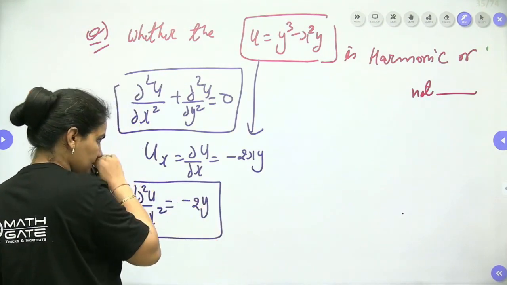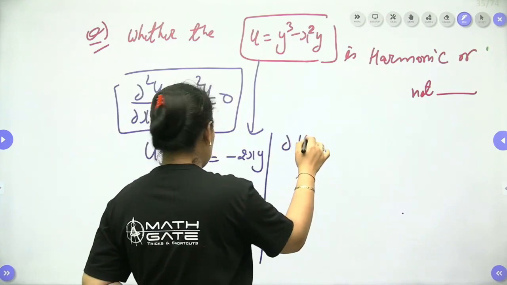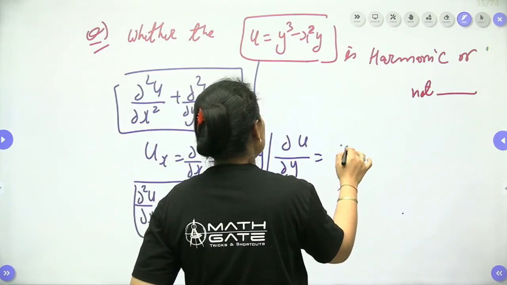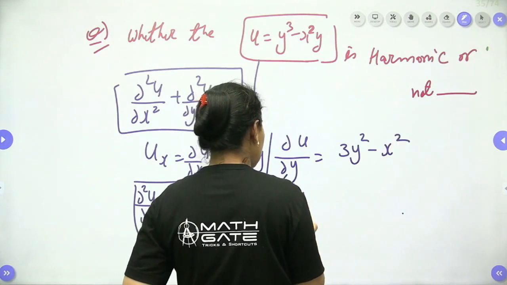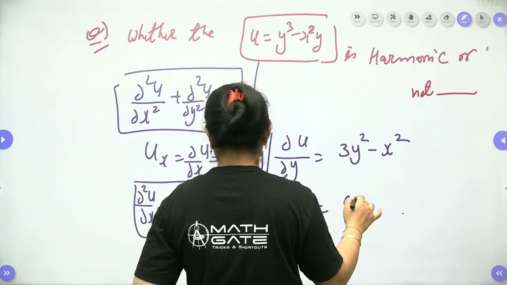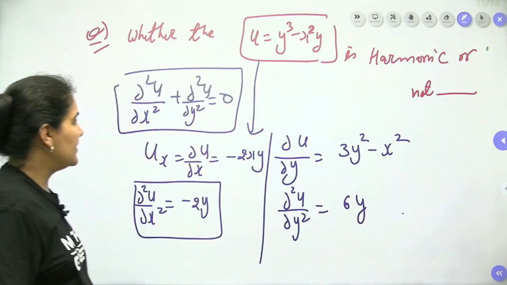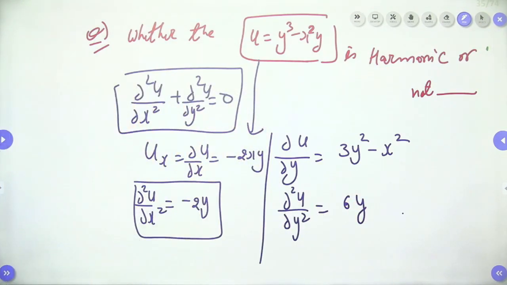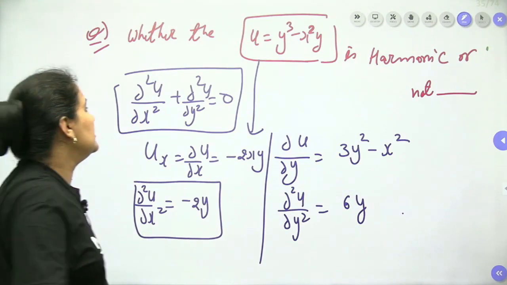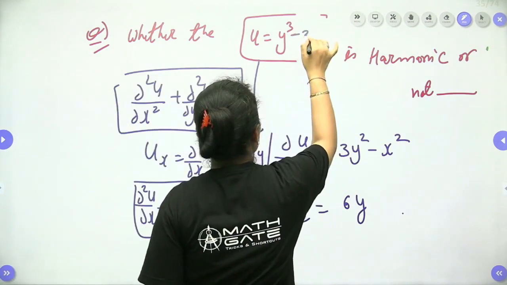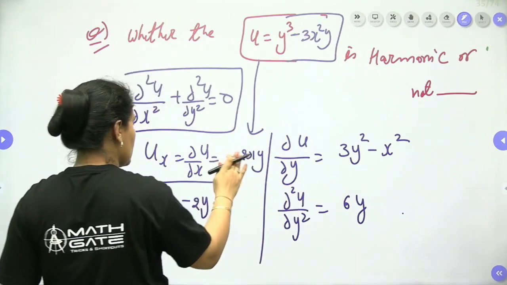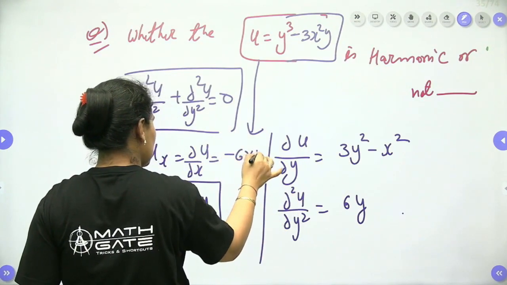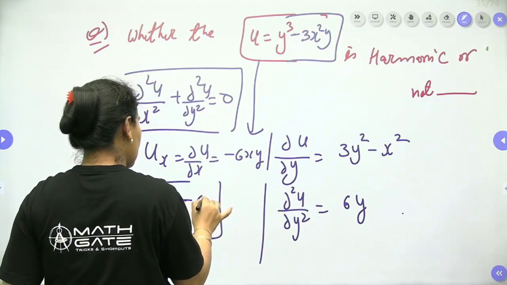Now del u by del y is 3y square minus x square, and del 2u by del y2 will be 6y. The question was y cube minus 3x square y, so the derivative is minus 6xy, which means it is minus 6y.